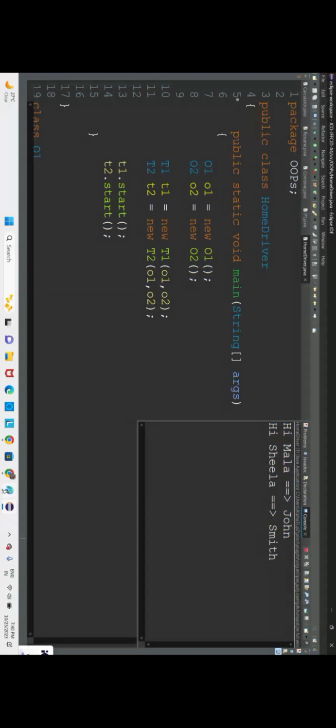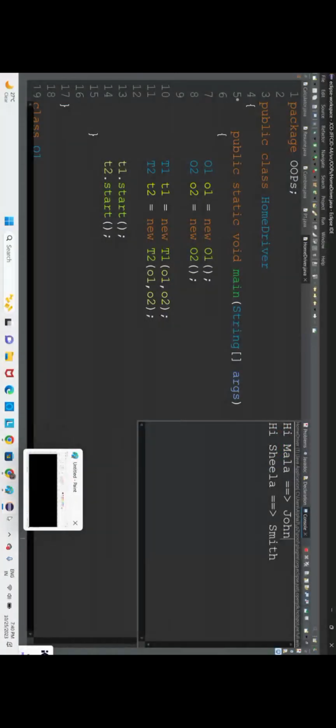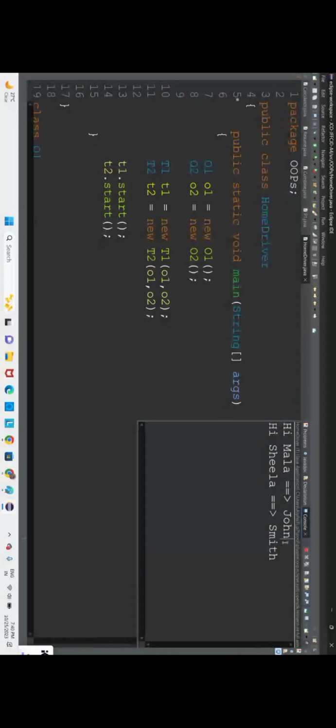John is telling hi to his own sister, and Smith is telling hi to his own sister, but they are not proceeding further to have a conversation with the person from the other home. Why are they not able to communicate? Because they are locked.